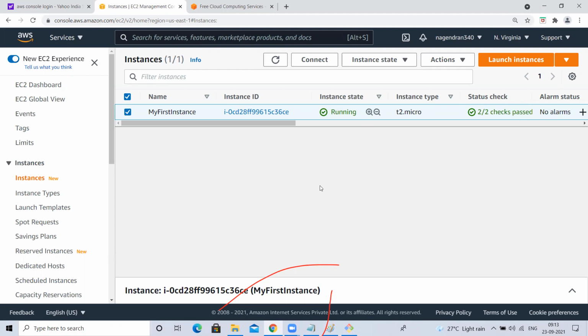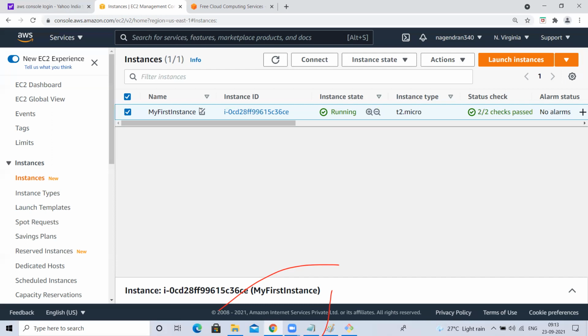So if you want to save that 750 hours, what you can do is select this instance, go to instance state. You can terminate that instance. If you terminate this instance, what will happen is this instance will be deleted. Tomorrow, you can launch one more instance.